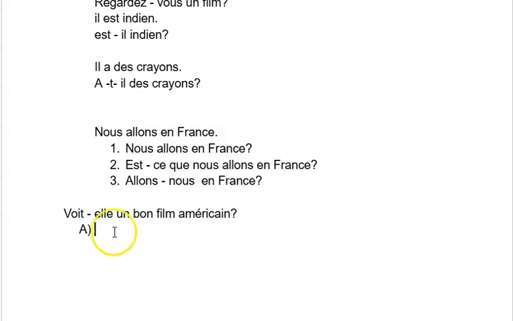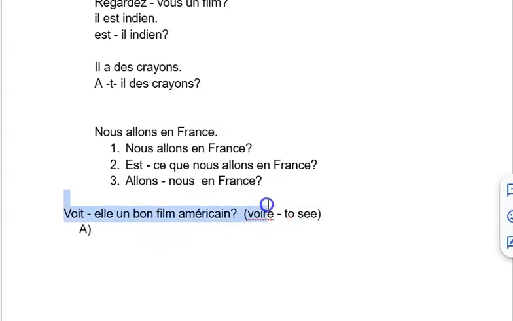Let us see here. This is the verb aller, verb conjugation. Let me write the verb also. So how will we conjugate this one? How will we answer this question? You have to keep the reverse form.